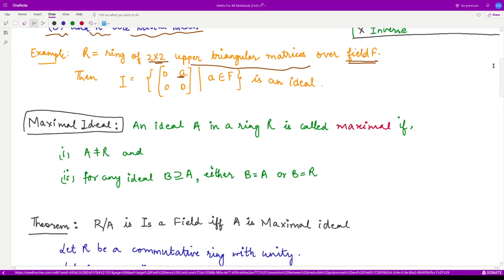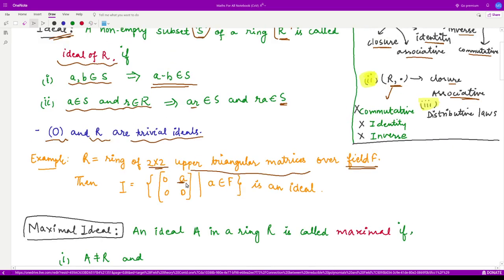You can check that if you take any two elements of this kind and subtract, you will get A minus B over here. So the first property is satisfied. Similarly, if you take one element A from the set I, and one element from ring R, and multiply these two, you will again get an element of this form only, right? So I is an ideal.